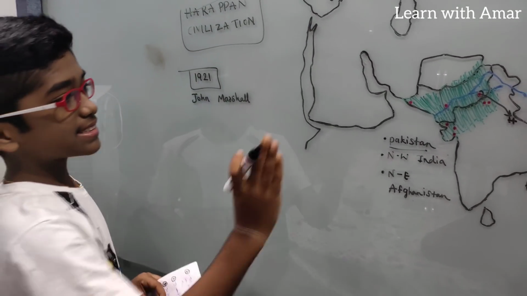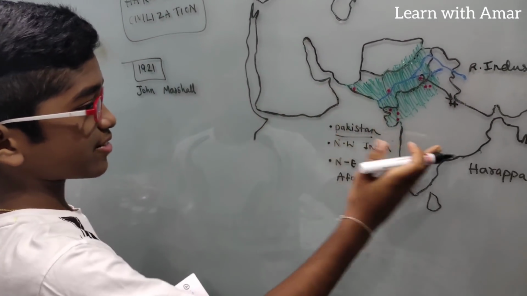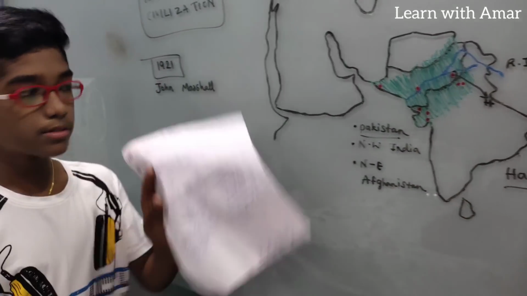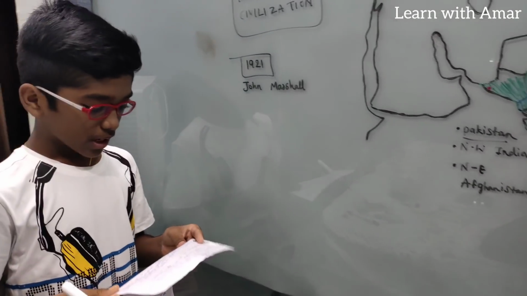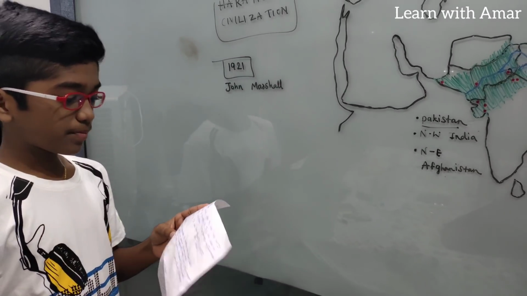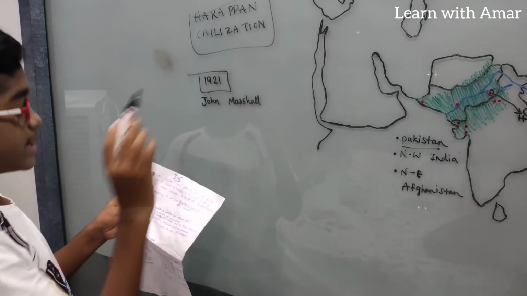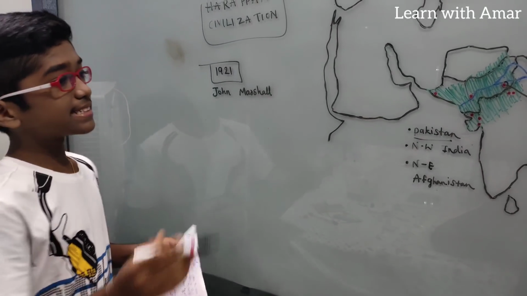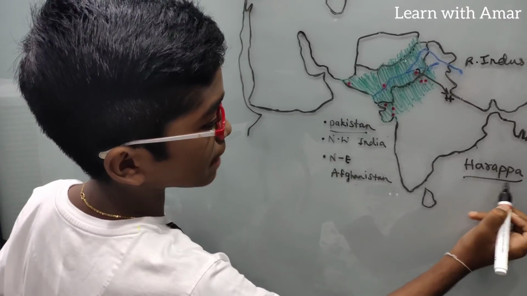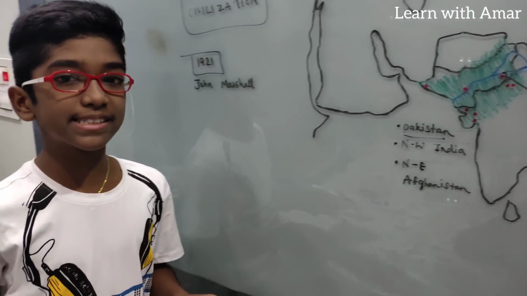Clear? So now we have completed the location, the period, and how it got its name.